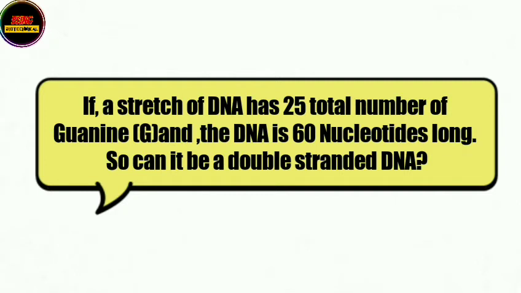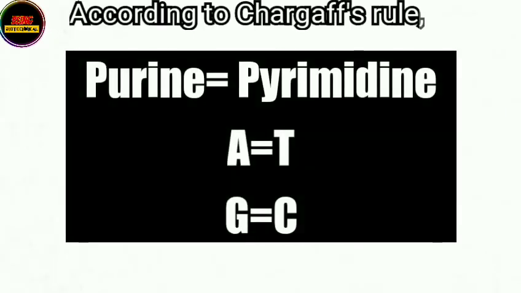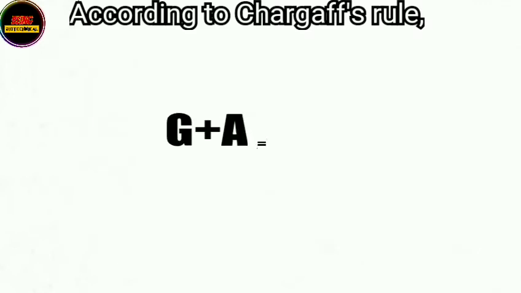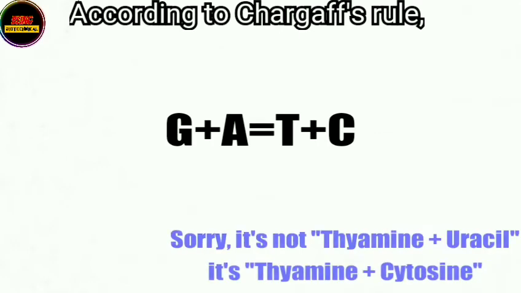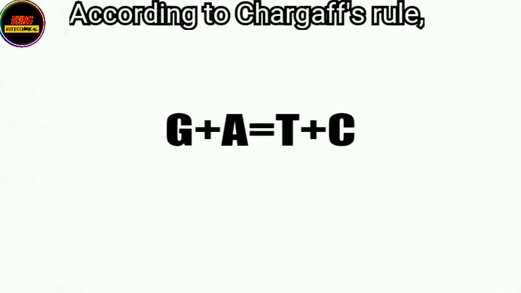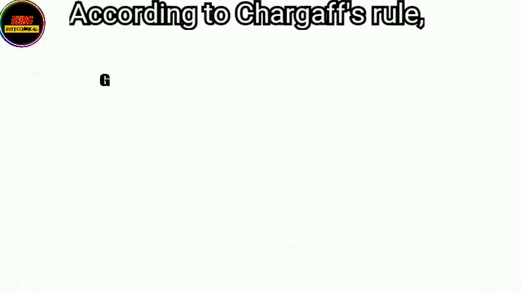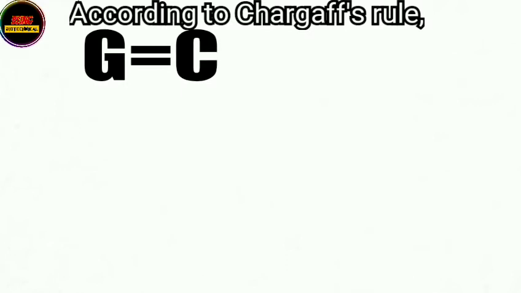So in order to solve these kind of questions, what you need to do is just remember the Chargaff's rule, which says purine is equal to pyrimidine in a double-stranded DNA. So guanine plus adenine must be similar to thiamine plus cytosine. Also, if the DNA is double-stranded, then according to Chargaff's rule, the total number of guanine must be equal to the total number of cytosine.